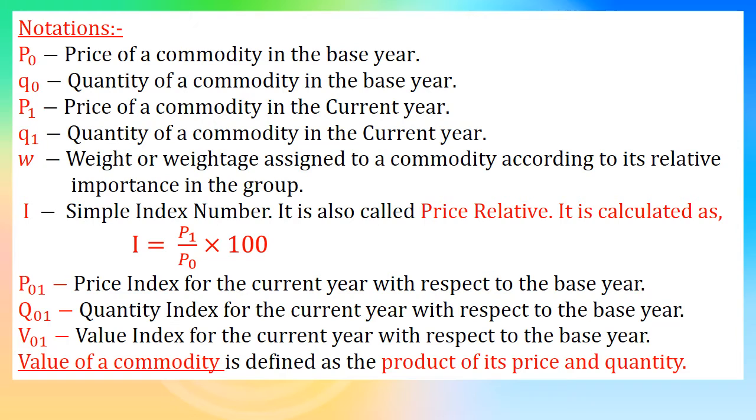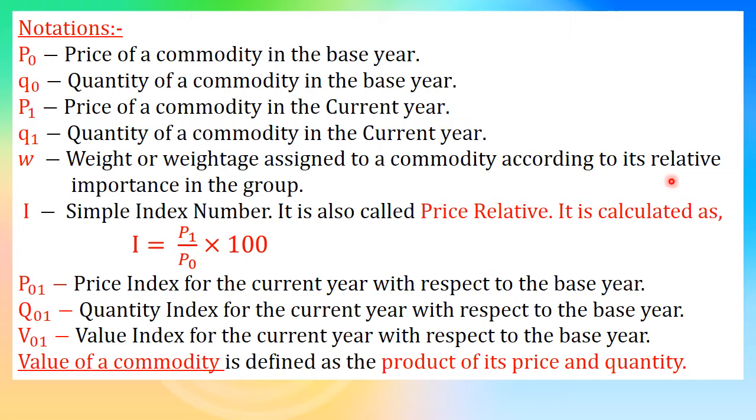There are some notations used in the calculation of index numbers. P0, P suffix 0, is the price of a commodity in the base year, and Q0 is the quantity of a commodity in the base year. We know the base year is represented by taking the suffix 0. P1 is the price of a commodity in the current year and Q1 is the quantity of a commodity in the current year. W is the weight. Weight here does not mean kilogram, it means weightage, the weightage assigned to a commodity according to its relative importance in the group.